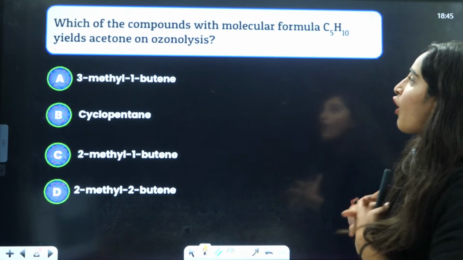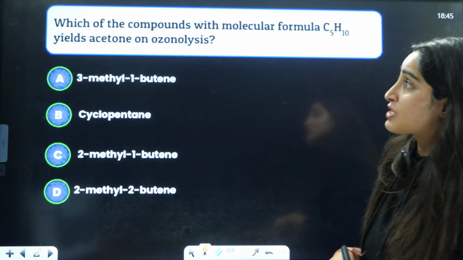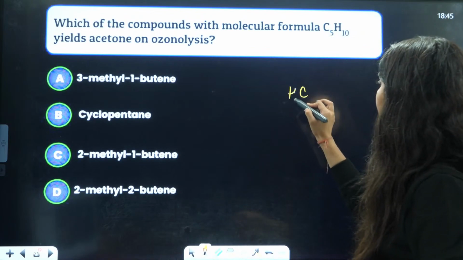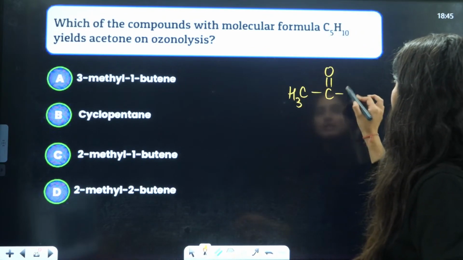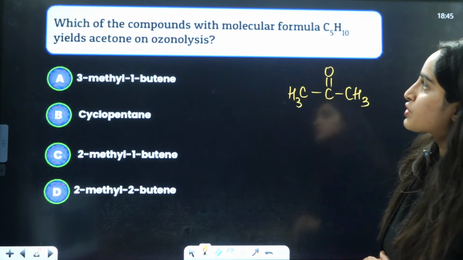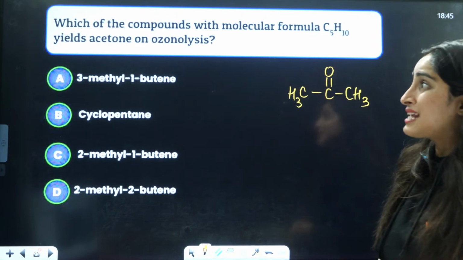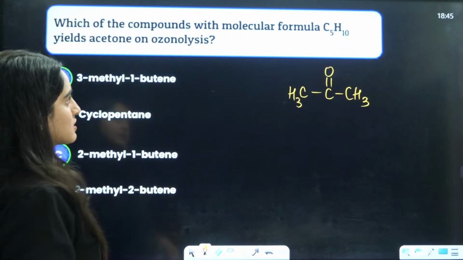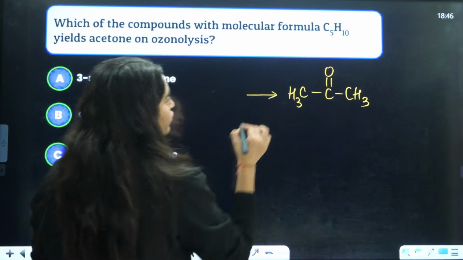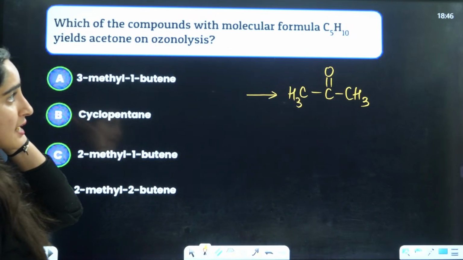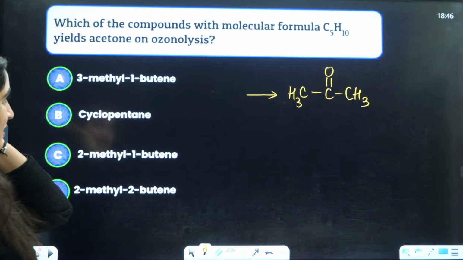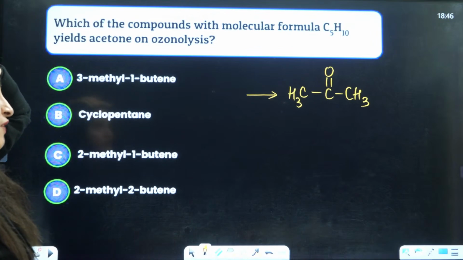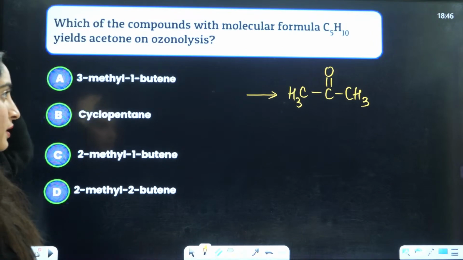Which of the following with molecular formula C5H10 yields acetone on ozonolysis? Acetone means you have CH3, C double bond O, CH3. So C5H10 should give you this particular thing.